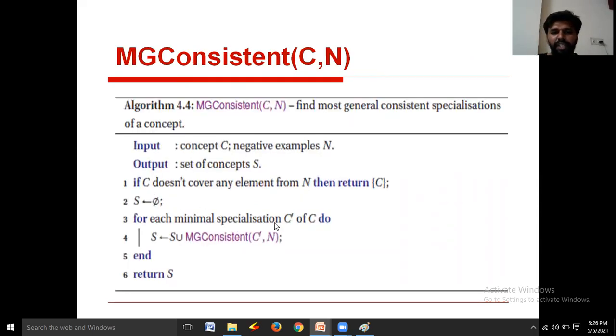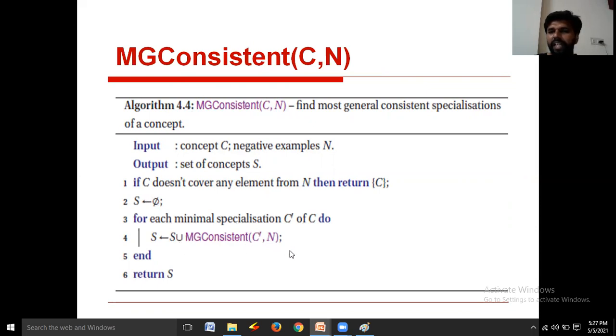For each minimal specialization C dash of C, we are finding concepts from the concept set. What are we doing here? We are identifying the set of concepts S using the earlier S value, that is pi union MG consistent of (C dash, N). This is a recursive call. Initially we call MG consistent of (C, N).